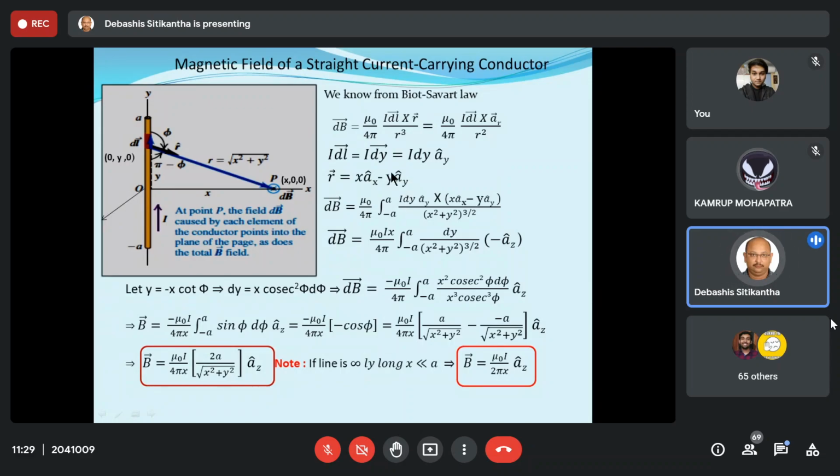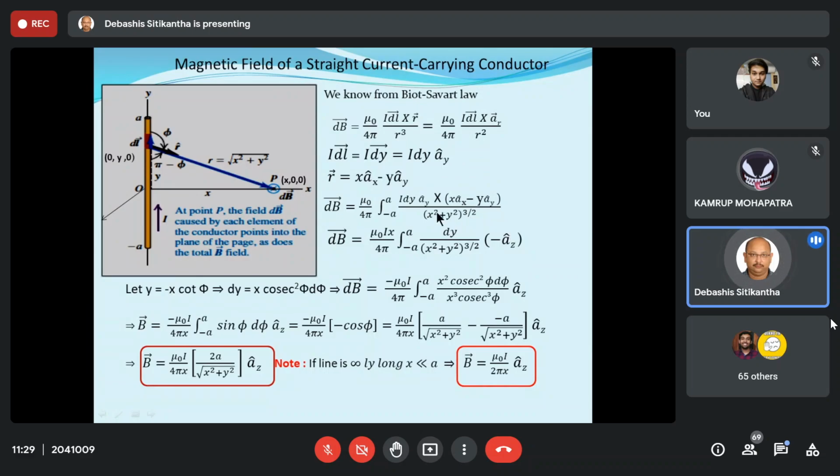Now these two things were the only thing that we have to evaluate and put it in this equation. So if we put it, you will see that I am getting this figure. I dy ay cap cross x ax cap minus y ay cap by, now modulus of this r vector is nothing but x square plus y square to the power half. Now raised to the power 3 will make it 3 by 2.